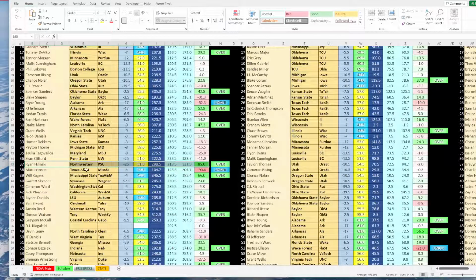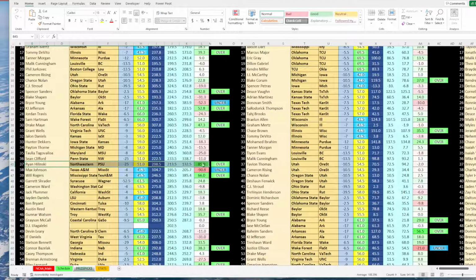The other one here is Ryan Hilinski for Northwestern going up against Penn State. Looking at this game, it's 213.5 as his line. He's projected for 132. Well, he's averaging almost 300 passing yards per game, which is absurd. So he averages 298 passing yards per game. His PrizePicks line is 213. So that would say over if we were looking at his average versus his PrizePicks line. However, look at his projection, 132. Like, where do they even come up with that number? That's just idiotic to me. Now, I don't think it's going to be 132. I don't think it's going to be 298, but 213, I think we can get over that number.